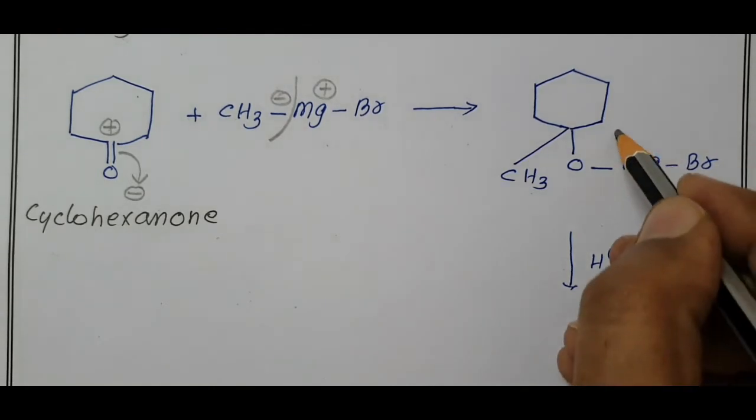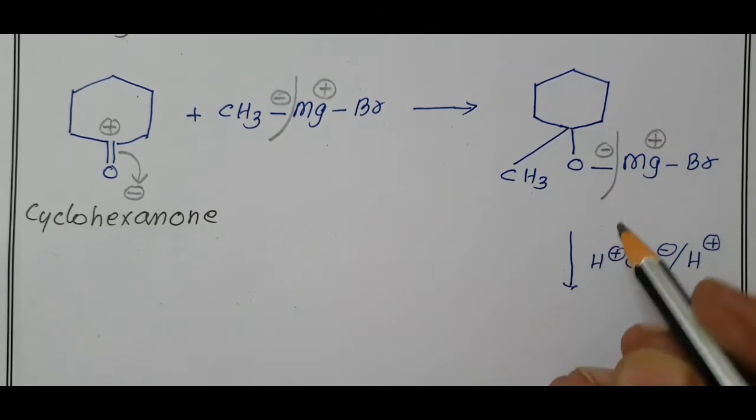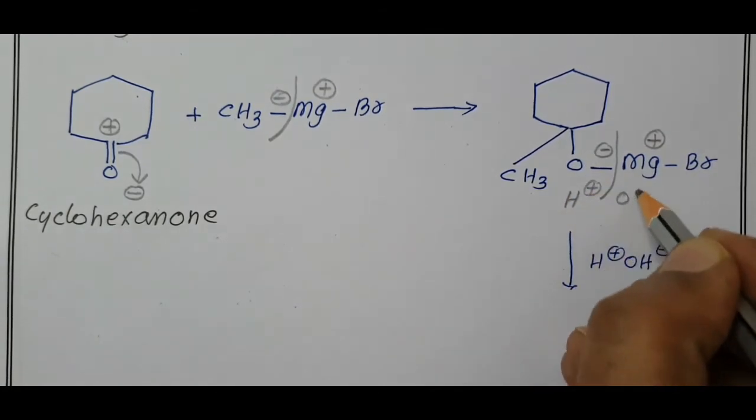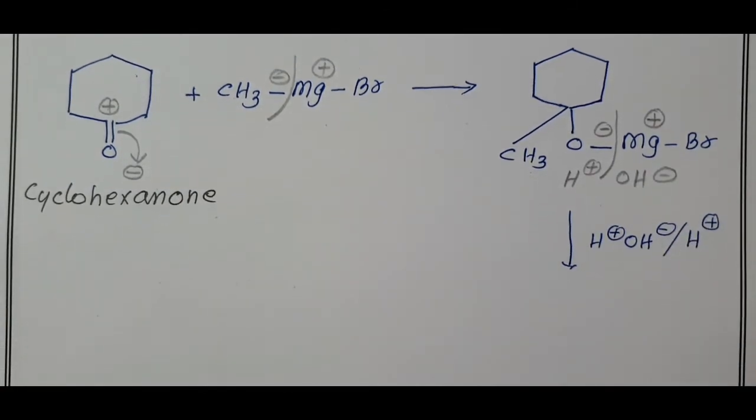Magnesium is a metal, loses an electron and becomes a positive ion, oxygen becomes minus. Add H plus to O minus and OH minus to Mg plus. You will get an alcohol here, OH.